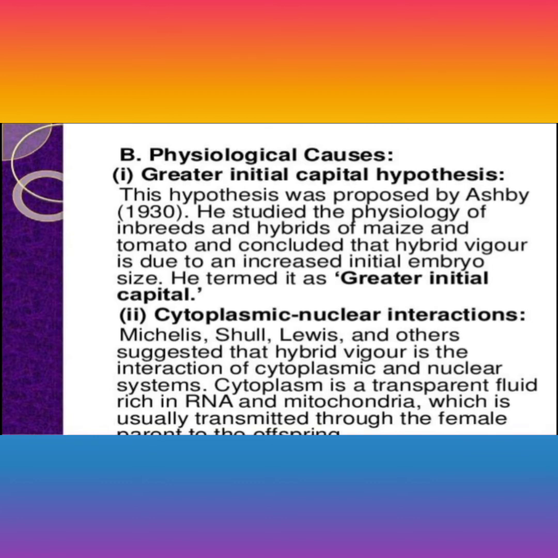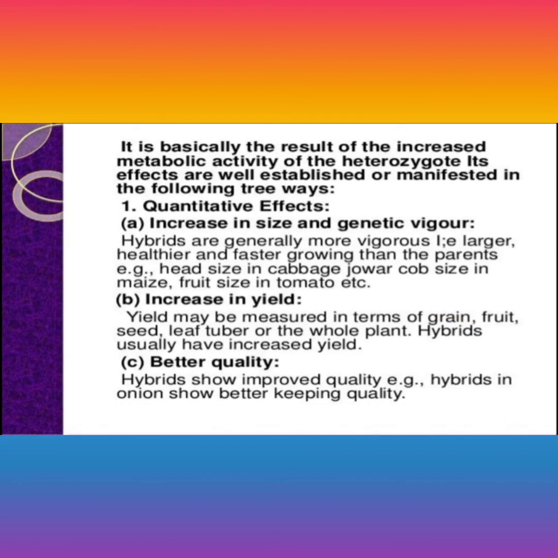Then cytoplasmic nuclear interaction. Michaelis, Schulz, Lewis and others suggested that hybrid vigor is the interaction of the cytoplasm and nuclear system. The cytoplasm is a transparent fluid rich in RNA and mitochondria, which is usually transmitted through the female parent. It basically results in increased metabolic activity. Heterozygosity and its effects are manifested in the following ways. First, the quantitative effect: an increase in size and genetic vigor.